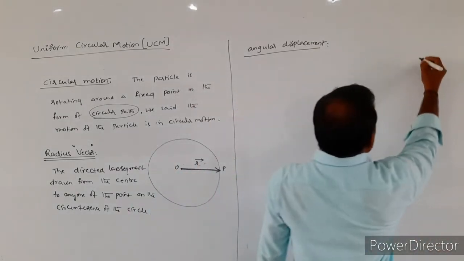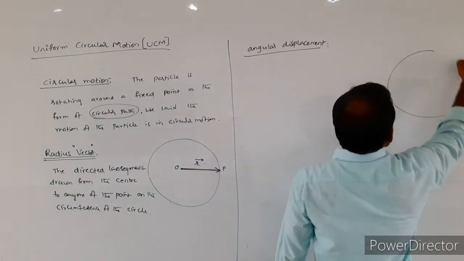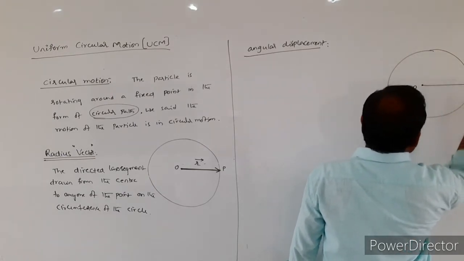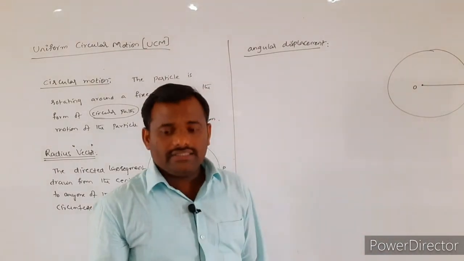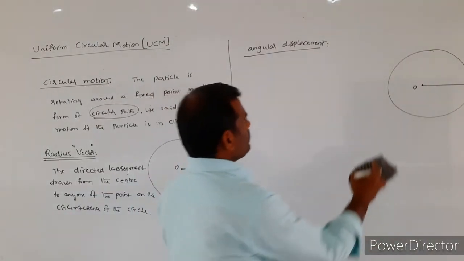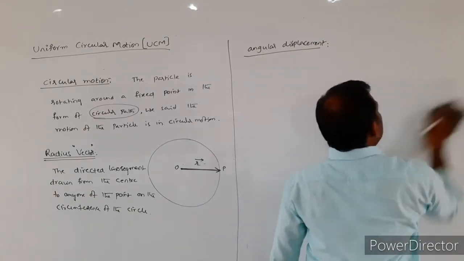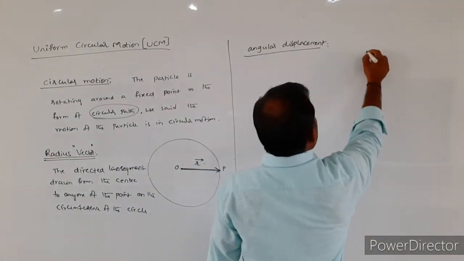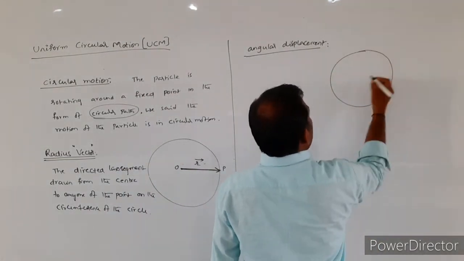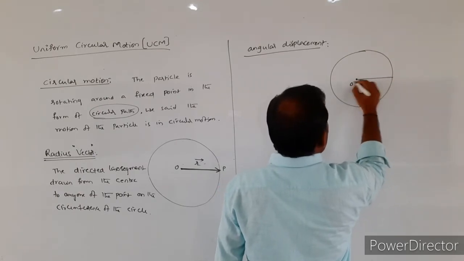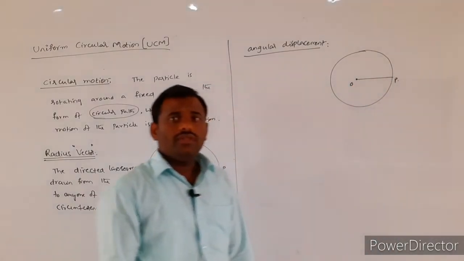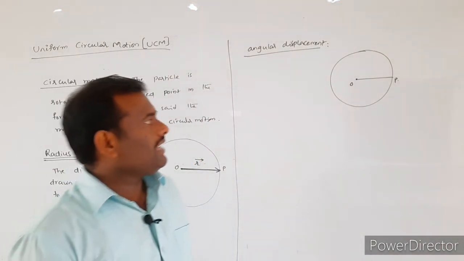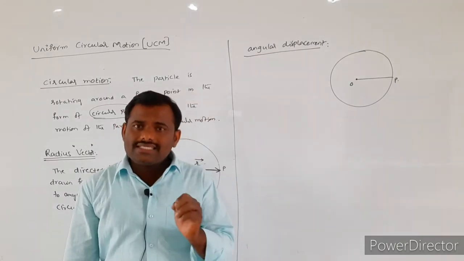But in the case of the circular path, this is again the center O and this is the point P. I am assuming that a particle is revolving in circular motion.